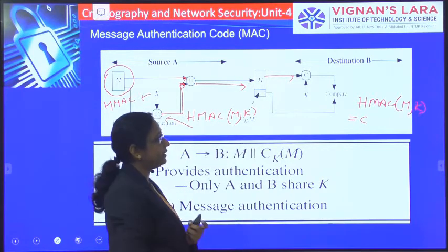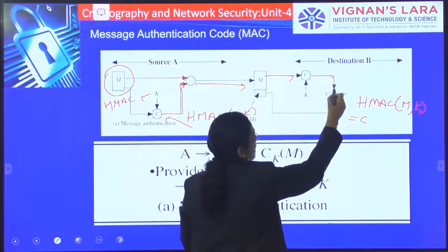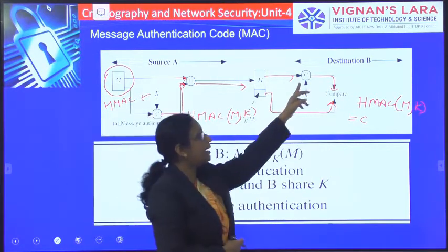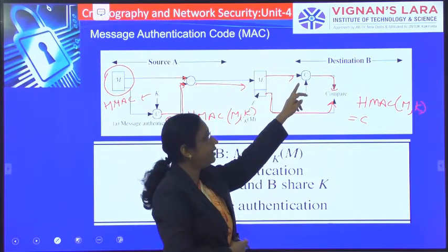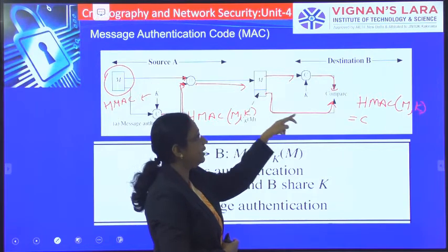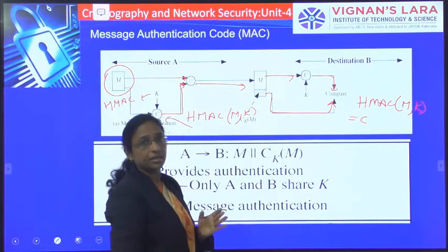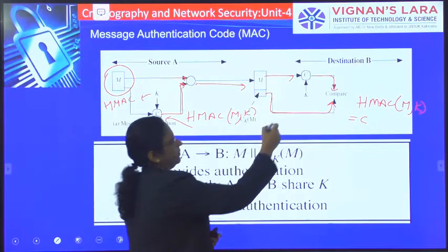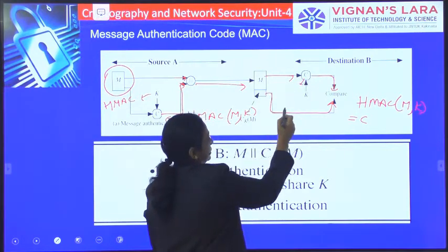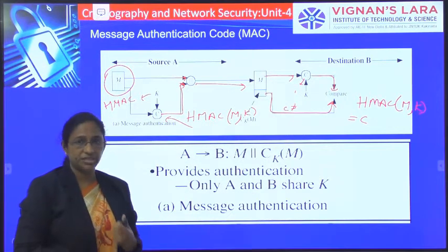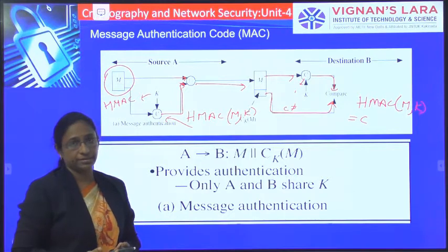After getting that MAC code, he compares it with the MAC code that he has received. Whatever MAC code the receiver has calculated is compared with the MAC code that the sender has sent. If both are the same, that means the message has not been altered and it is from the original source. If both are not the same, that means the message has been altered by some unauthorized person.